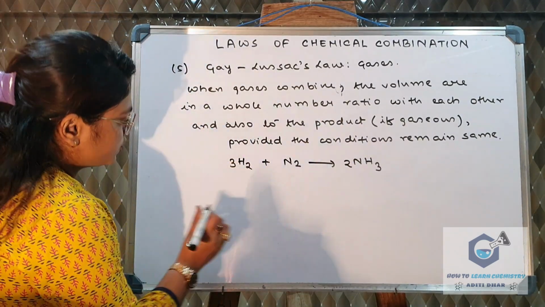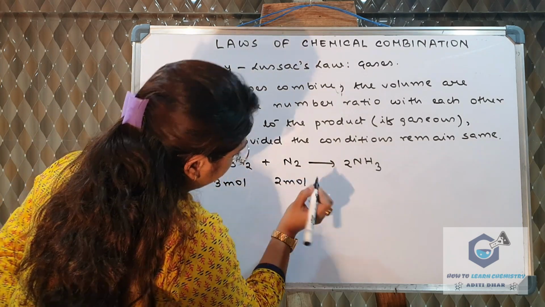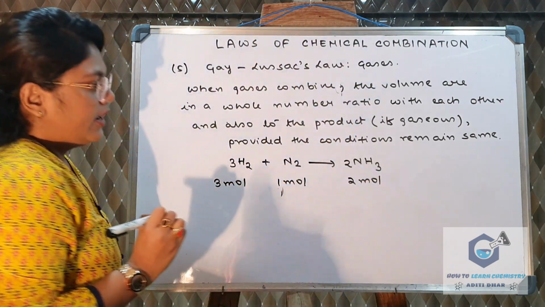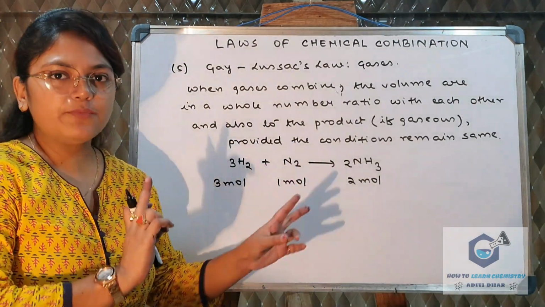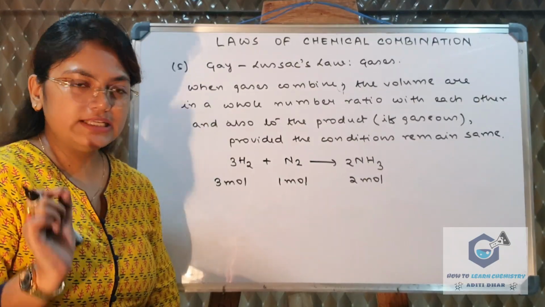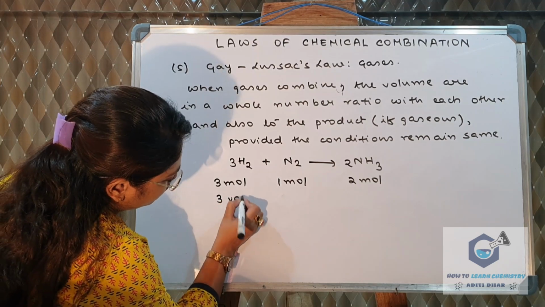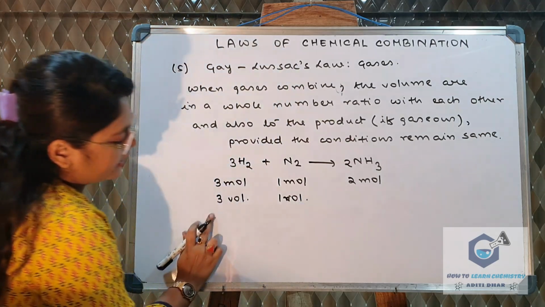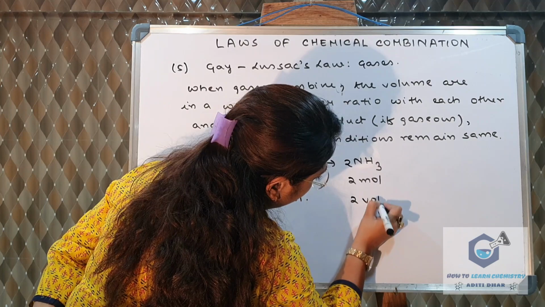Now we know, or we will be coming to know, that there is a direct proportionality between the mole and the volume. So 3 moles we can also write as 3 volumes. 3 volume of hydrogen reacts with 1 volume of nitrogen to form 2 volume of ammonia.